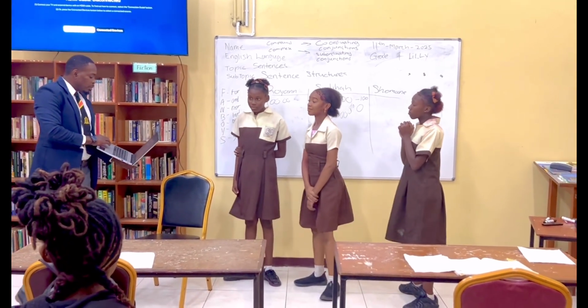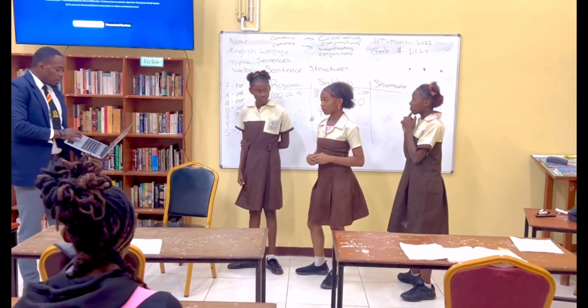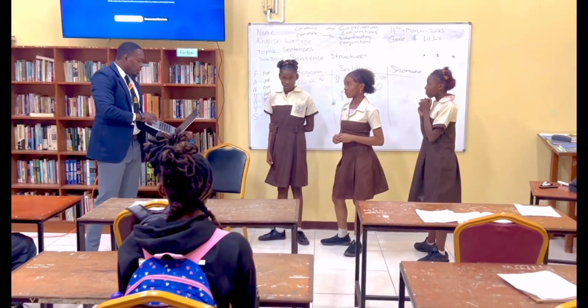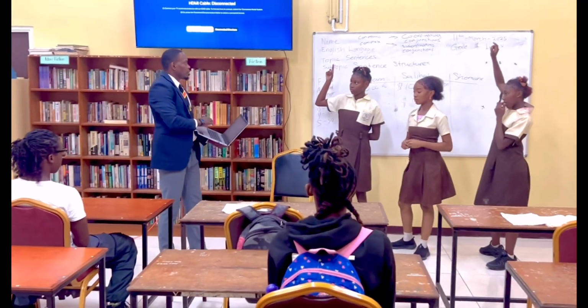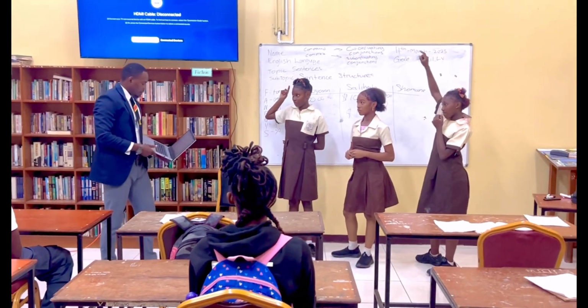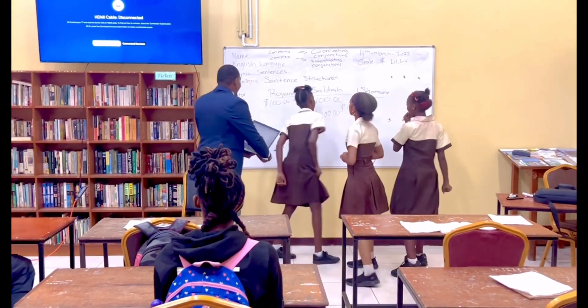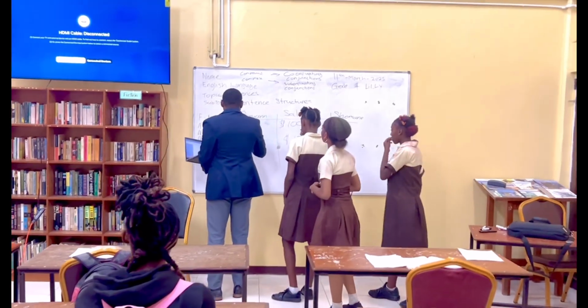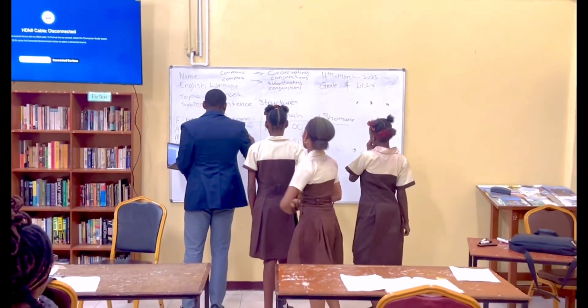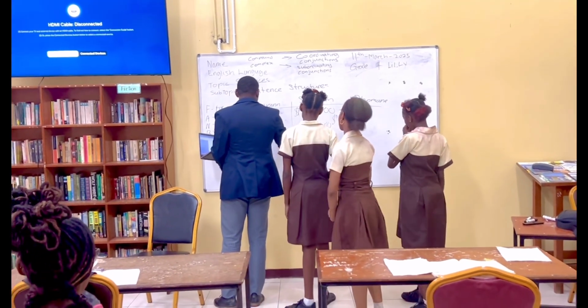Only the compound sentences use coordinating conjunctions. True or false? True. That's correct. So Ryan, you now have $200.